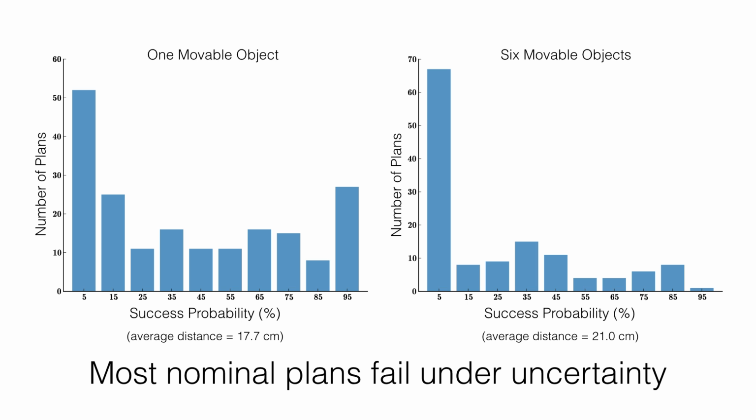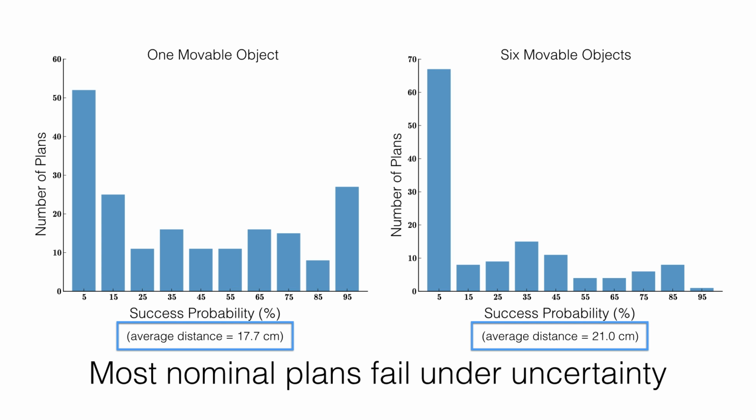We generated 140 trajectories for the scene with one movable object, and 120 trajectories for the scene with 6 movable objects. For each trajectory, we executed 50 noisy rollouts and recorded the percent of these 50 rollouts that resulted in a goal. Shown on the left is a histogram for the scene with one movable. On the right is a histogram for the scene with 6 movables. As can be seen, many trajectories fail regularly under uncertainty.